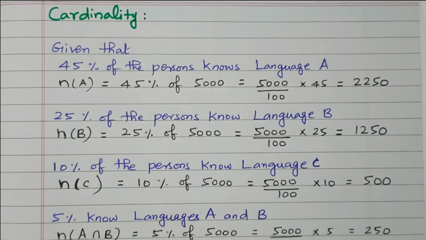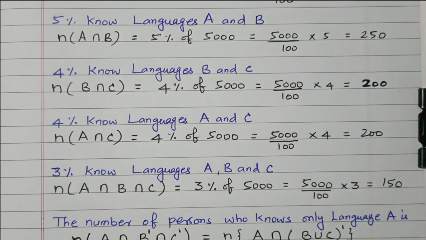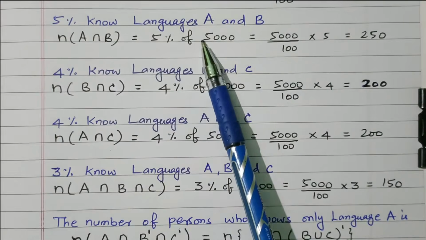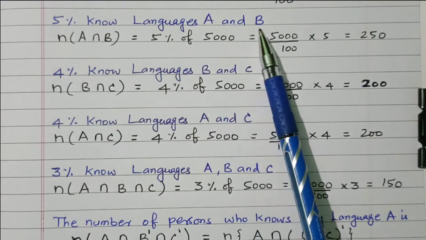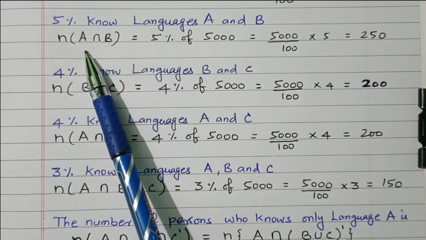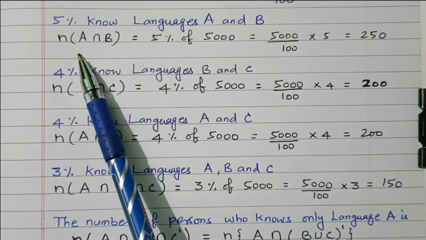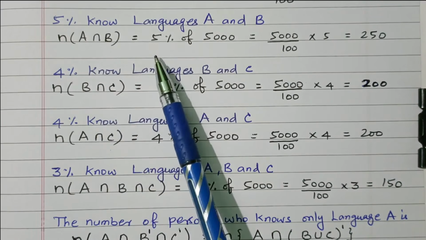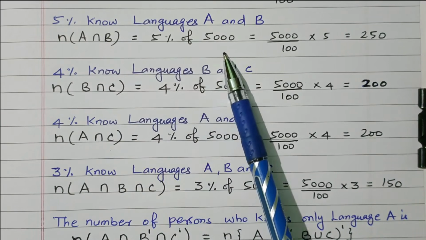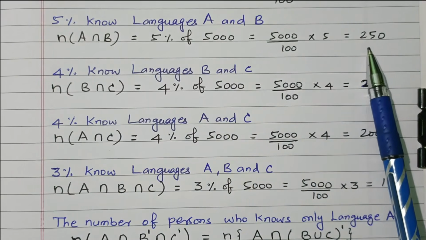Now we'll go for the remaining calculations. 5% know both languages A and B, so that is n of A intersection B. These persons know language A as well as language B. 5% of 5,000 is 5,000 divided by 100 into 5, that is 250.